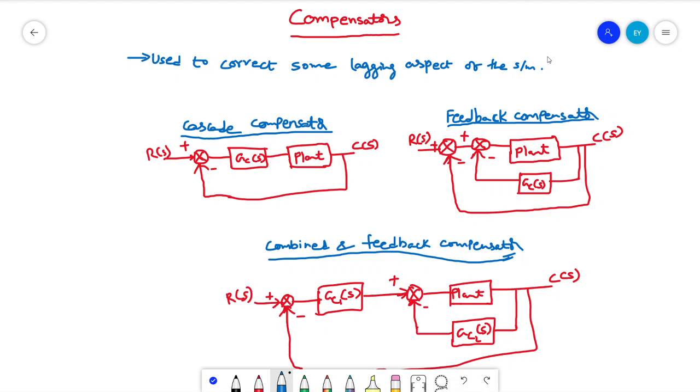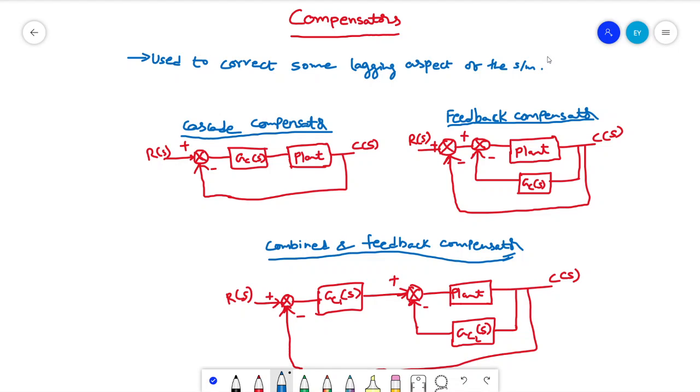In the previous class we discussed the PID control structure and derived a mathematical expression of PID, in which we also focused on different aspects of pole location which influence the gain of the controller, followed by some conditions of root locus. So in this class we are going to start compensators.